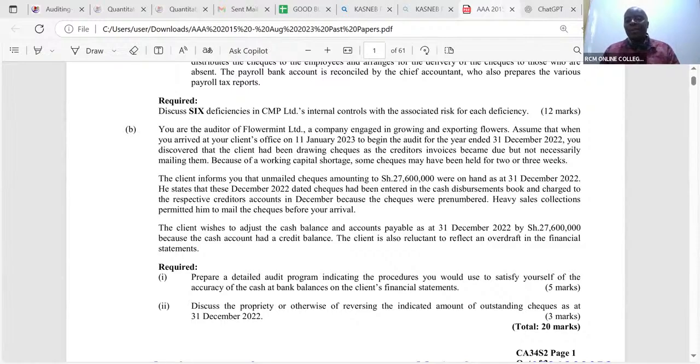So I would want them to give me a letter, could be an email, which I'll print and put in the audit file as a working paper. I would want them to take it upon themselves here to confirm that whatever I'm seeing on the financial statements as cash at bank is the exact cash that existed at the year end.